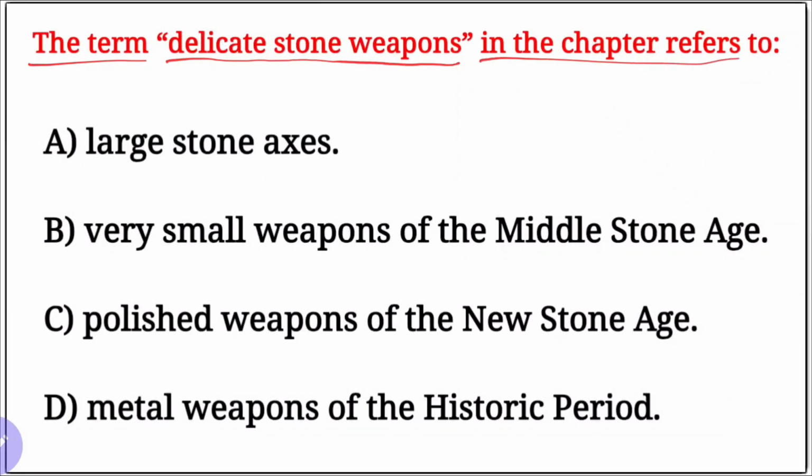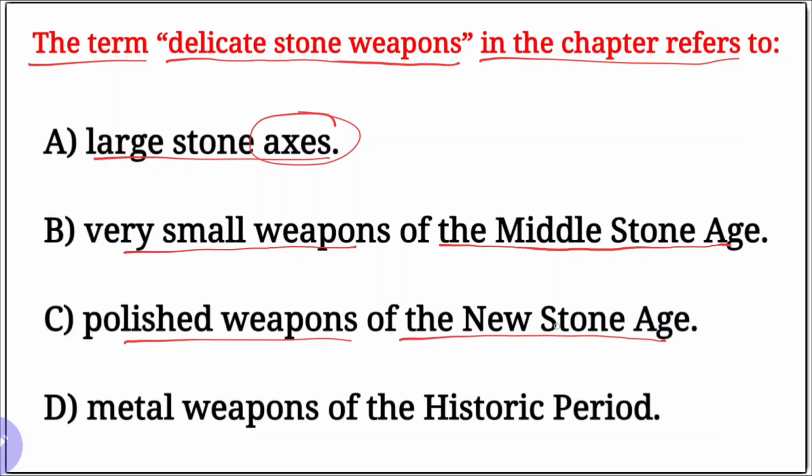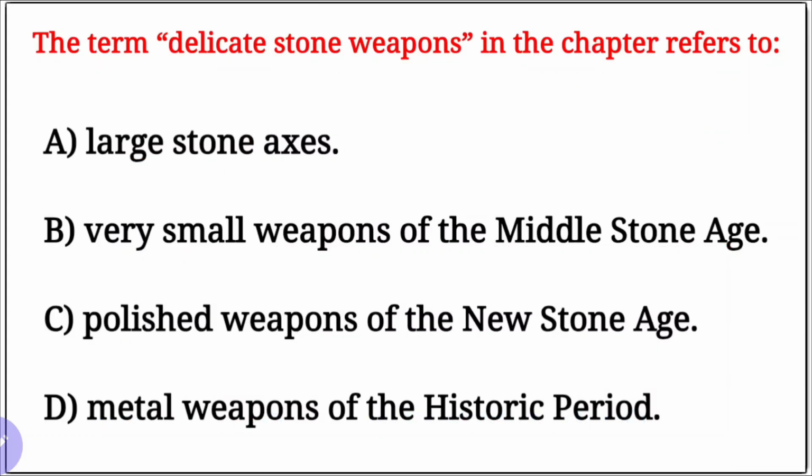In the chapter refers to, options are here. The first one, A, large stone axes. B, very small weapons of the Middle Stone Age or Mesolithic Age. C, polished weapons of the New Stone Age. In the New Stone Age, there has been no such stone blade. D, metal weapons of the historic period. Our right option is here the delicate stone weapons, very small weapons of the Middle Stone Age.